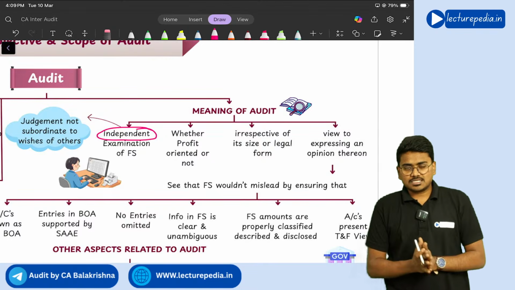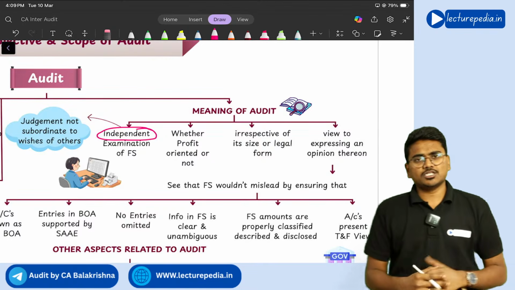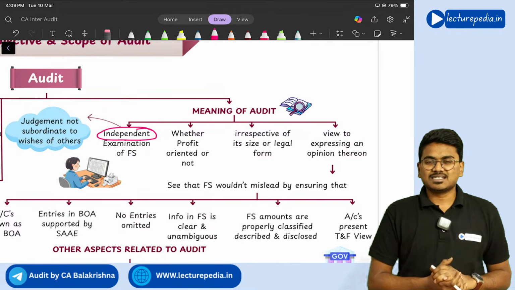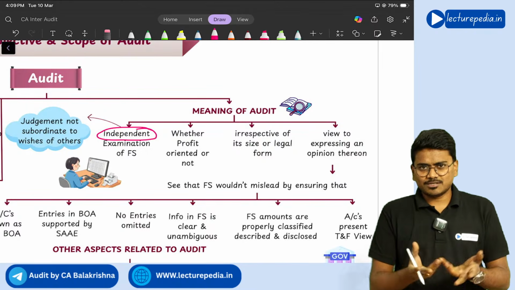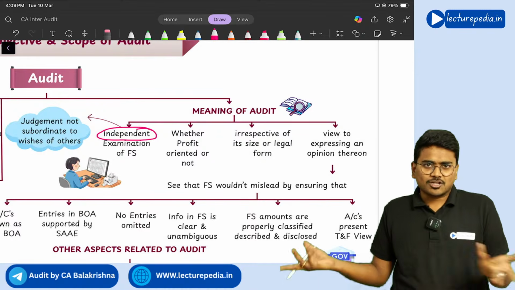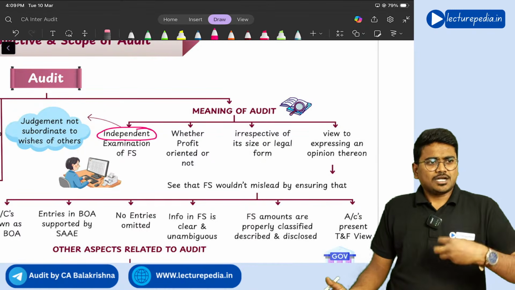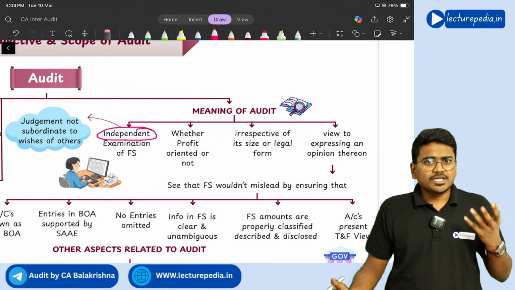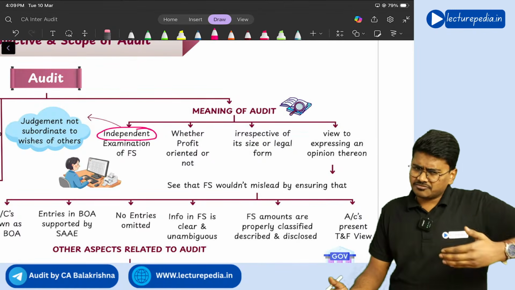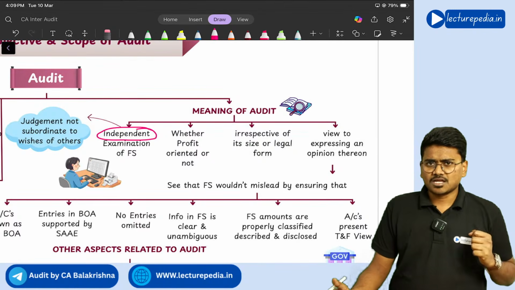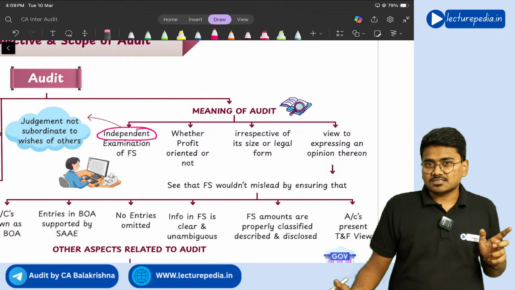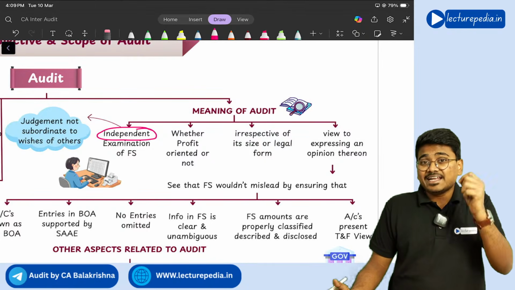Sir, okay, sir, you are saying independence will play a crucial role in the audit. What is meant by independence? See, independence means the general meaning only, not being dependent on others. Simple. So whatever decisions you take during the audit, the auditor takes various decisions. Now all those decisions should be taken independently.